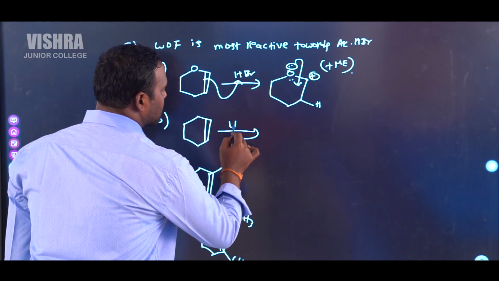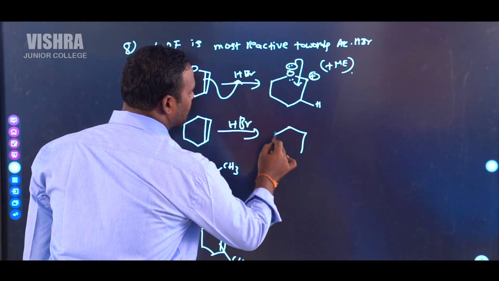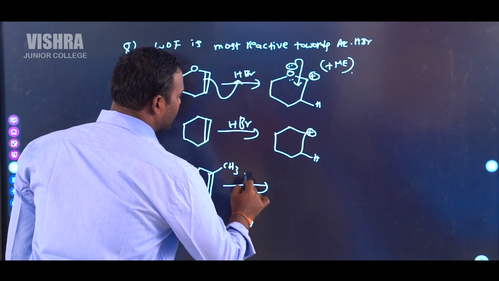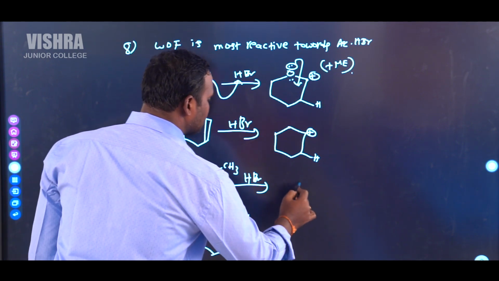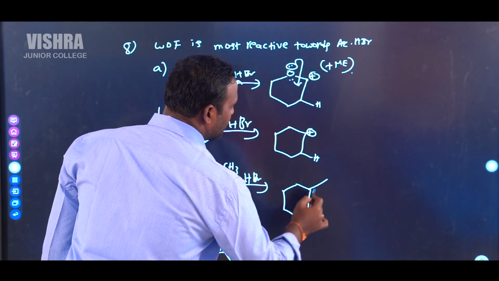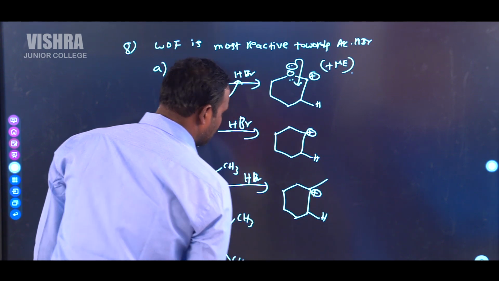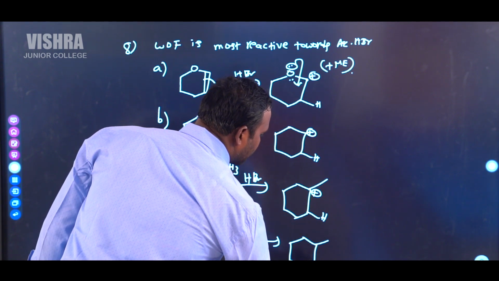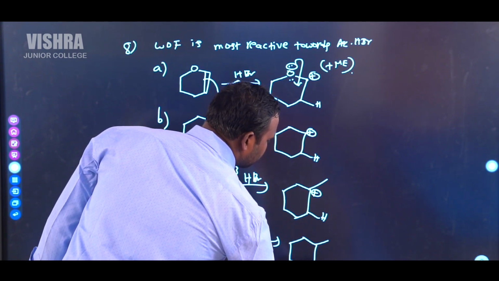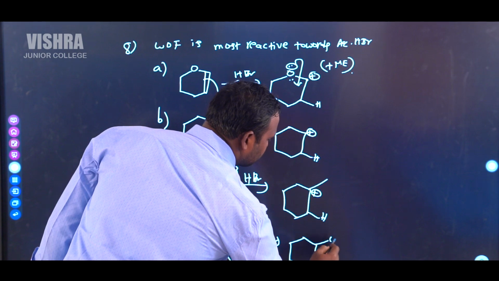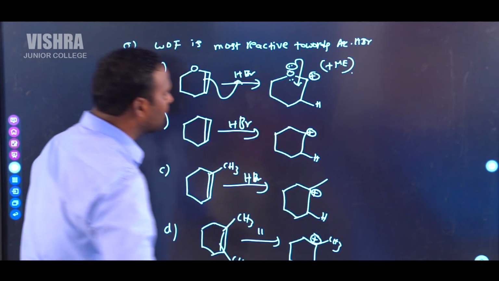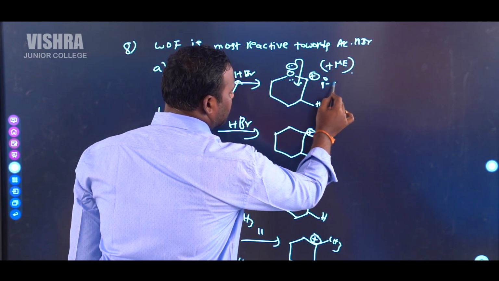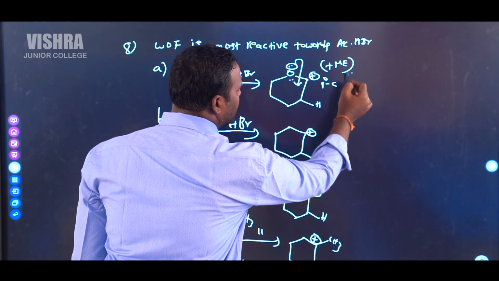If you add HBr to cyclohexene, then it becomes a 2-degree carbocation. If we add HBr to this, then it becomes a 3-degree carbocation. If you add HBr to this, then it again becomes a 3-degree carbocation. So this one is a 1-degree carbocation, but it is stabilized by the positive mesomeric effect.